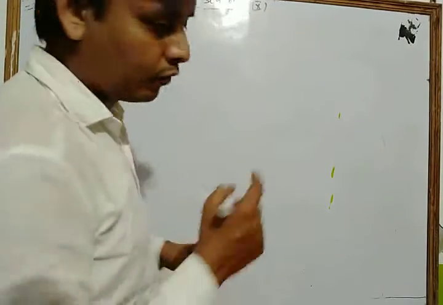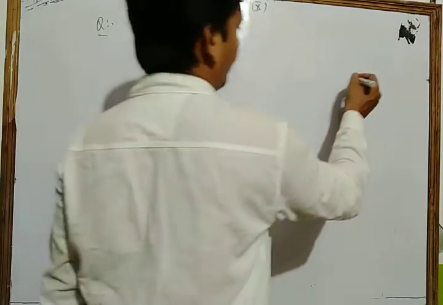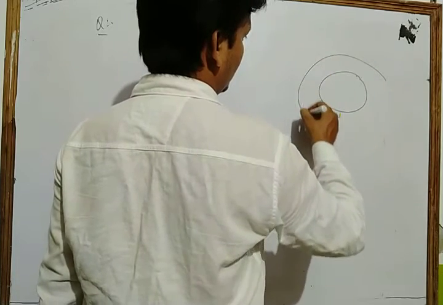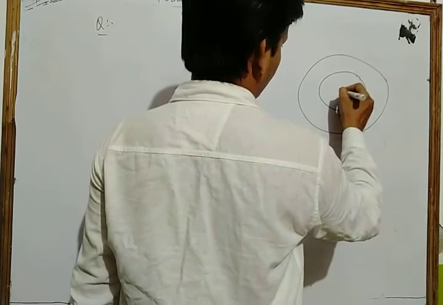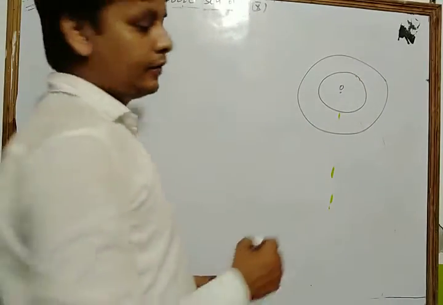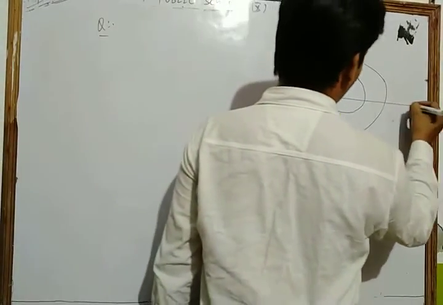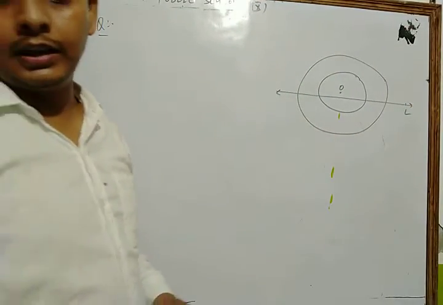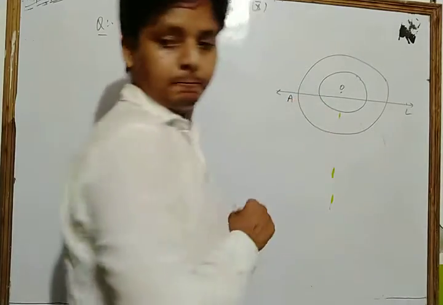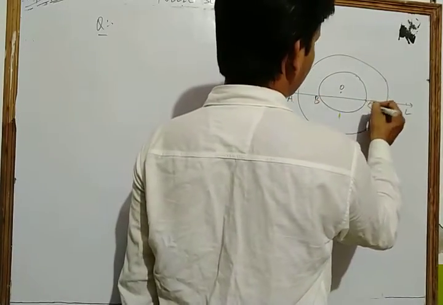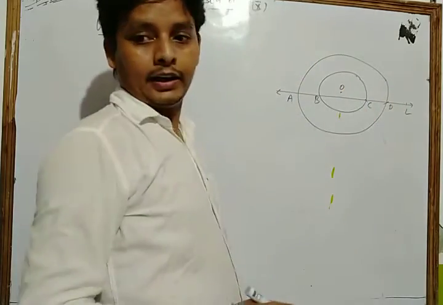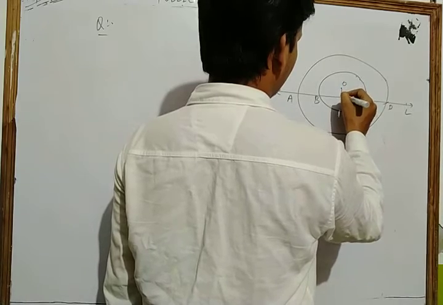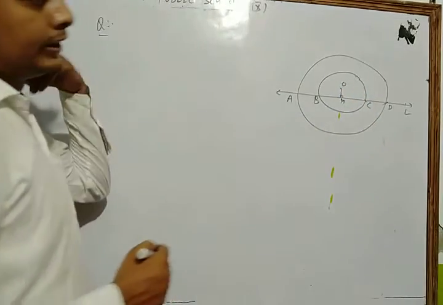In the given figure, one figure is to be given. There are two concentric circles in which a line L intersects these given circles at A, B, C and D. Let's take here center O, and here this perpendicular as M. This is your figure.